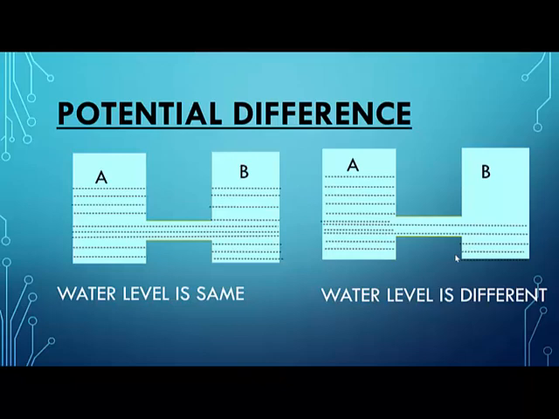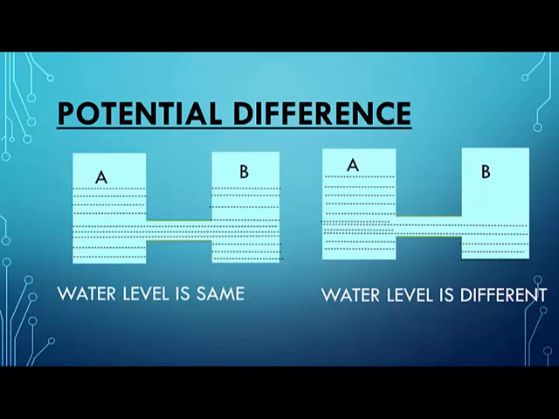Now we are coming to a different subtopic, which is called potential difference. What is potential difference? Suppose I take two tanks, on the left side you see here tank A and tank B. I fill both the tanks at the same level. A has water up to this level, and B also has the same water level as A. Now you tell me, will the water flow from A to B or B to A? No, ma'am, they will not flow.